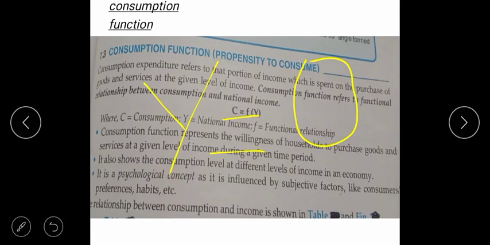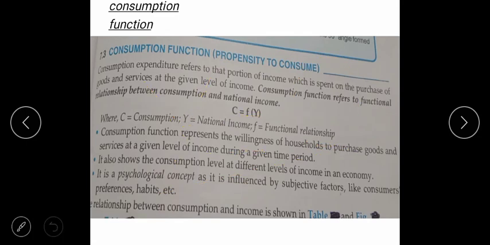So this is the zero level income, right? Autonomous consumption, the best example I am telling you is students. So you can never forget the concept of why the national income is zero.